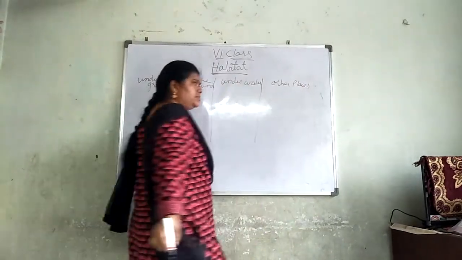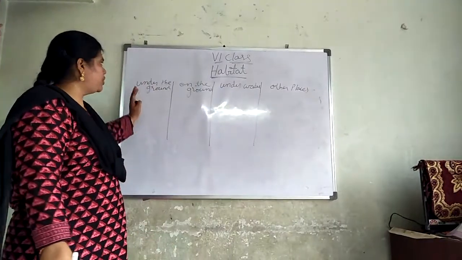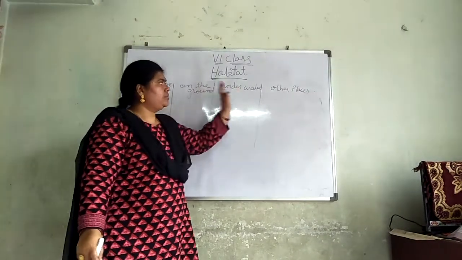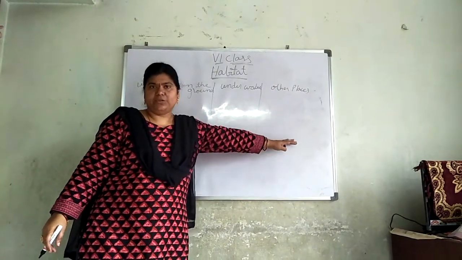All the organisms' habitats are divided into 4. Under the ground, on the ground, underwater, and other places.